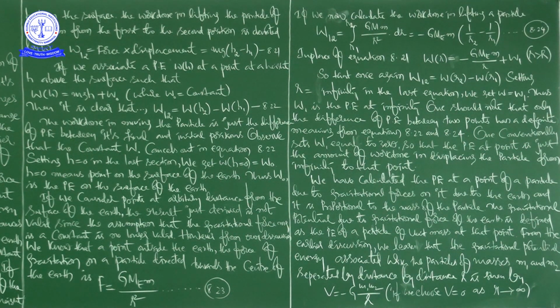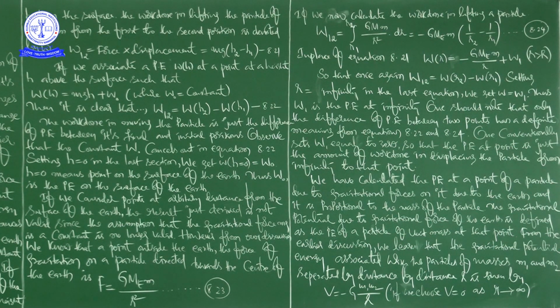Okay. So in this class we discussed gravitational potential energy. What is potential energy? Already we came to know from the chapter of work power energy, but here in this class our discussion is gravitational potential energy.